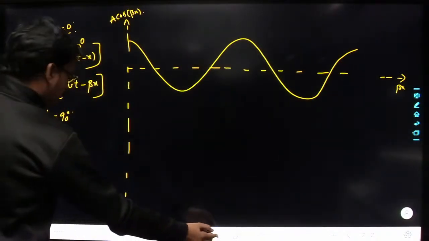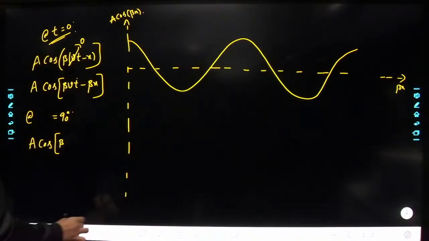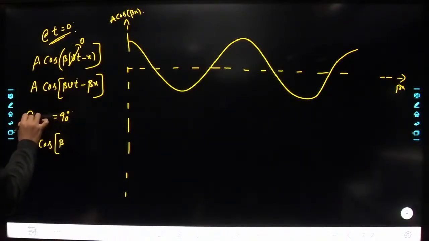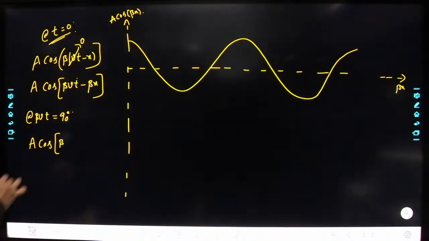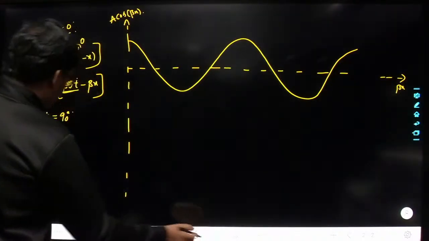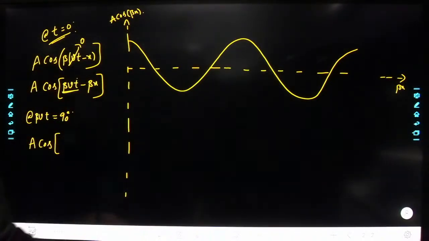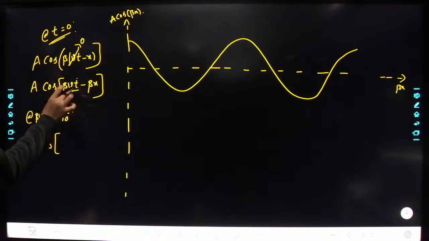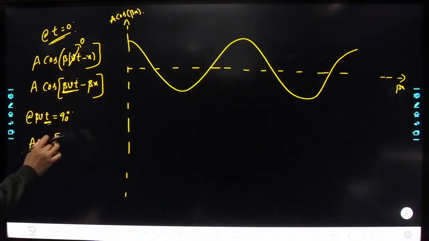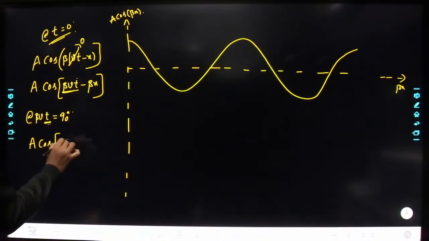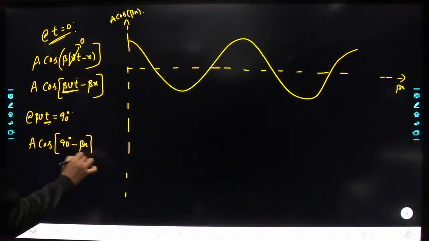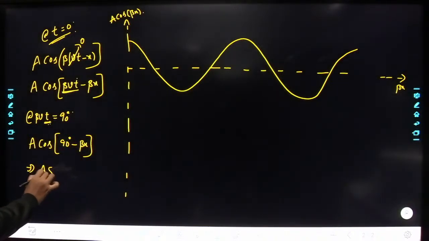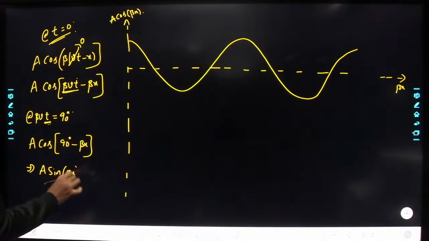Now I am considering some other instant of time such that at that instant beta Vt becomes equal to 90 degrees. So in this case, what are you going to get? Cos of 90 minus beta x. This is equivalent to what? I can write this as a into sine of beta x.